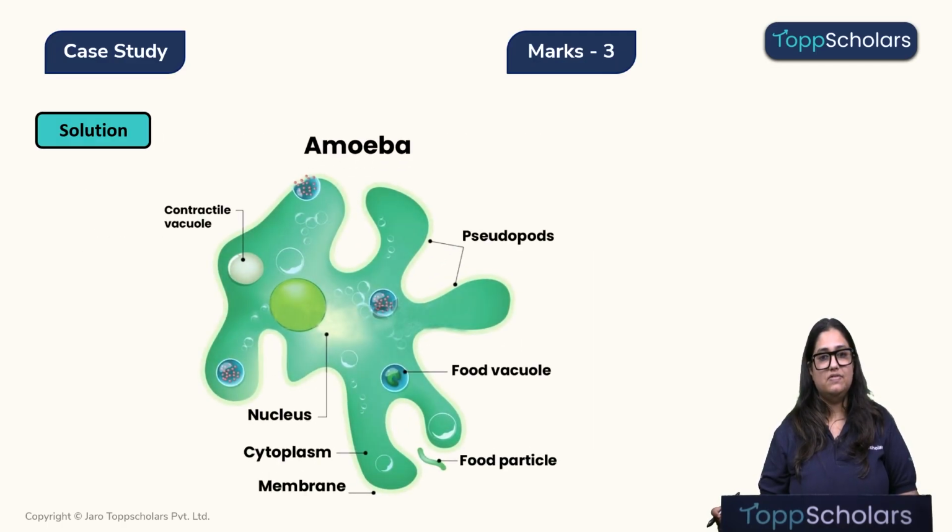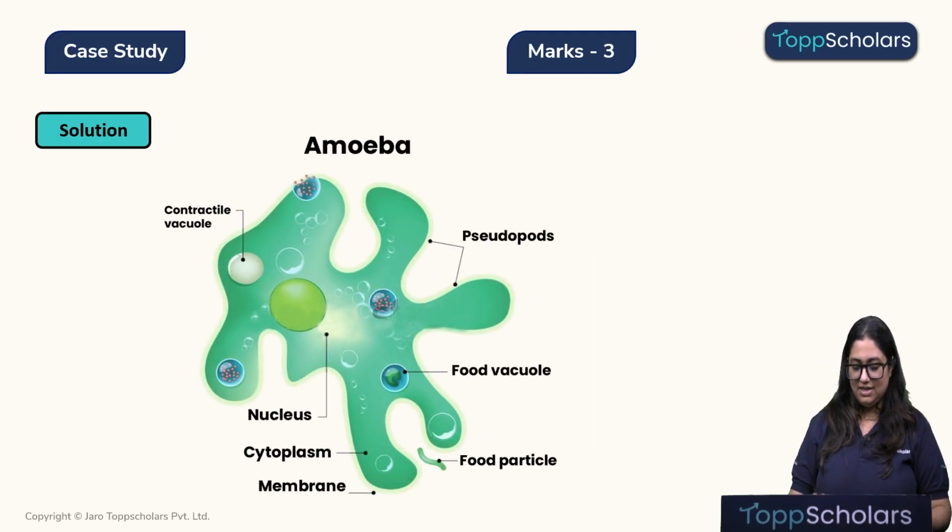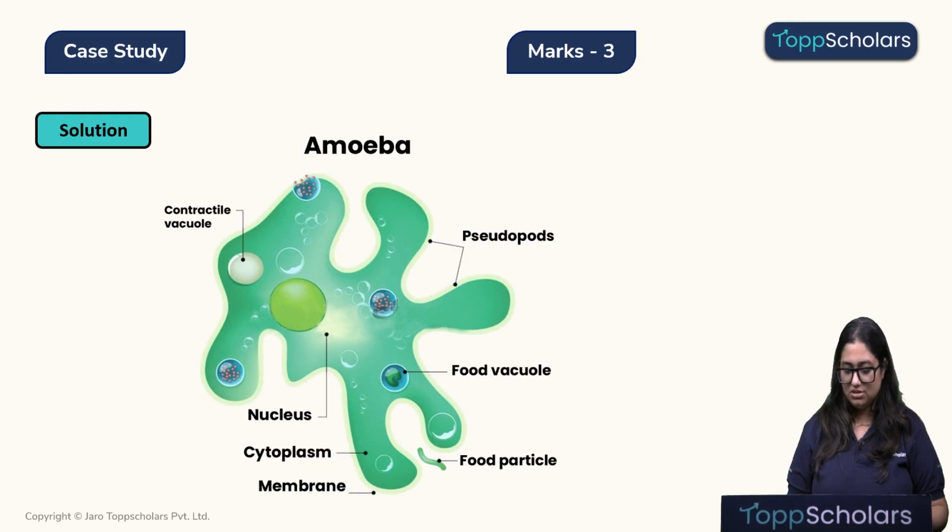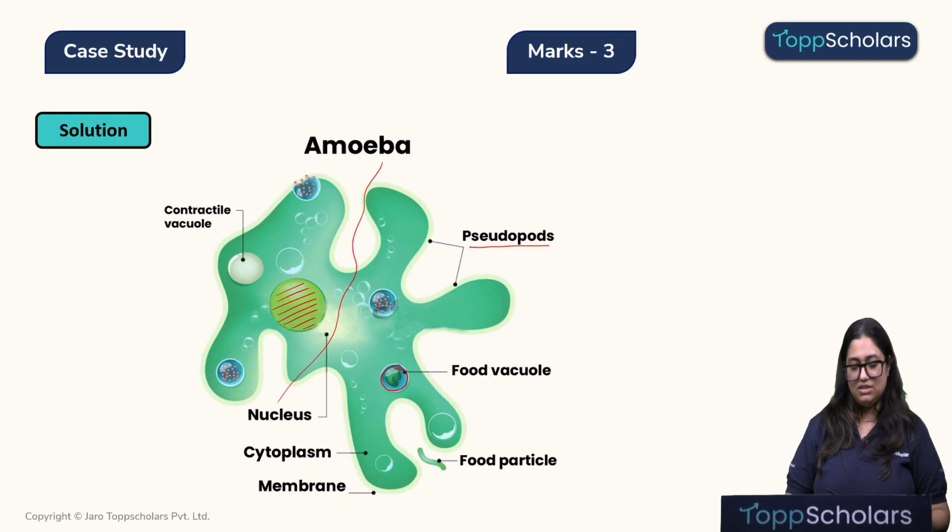First, children, we can see over here, this is the amoeba. These are the finger or foot-like processes which are known as pseudopodia. Here we can find the food vacuole where digestion will take place. Here we can see the main nucleus, that is the main cell organelle of the cell. When we cut this amoeba in an unequal way, here we can see this left part, that is the A part, has a nucleus in it and the B part does not have a nucleus in it.